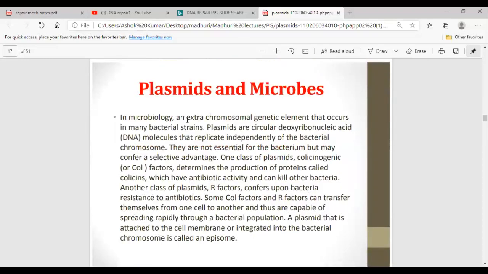So in microbiology, plasmids are present in many bacterial strains, and as we have seen, they are circular molecules. They are not essential for the bacterium but may confer a selective advantage. In what way are these plasmids helping the microorganisms? They give some added advantage for the survival of the microorganism. One example we have just seen is the antibiotic resistance gene, and the second one is